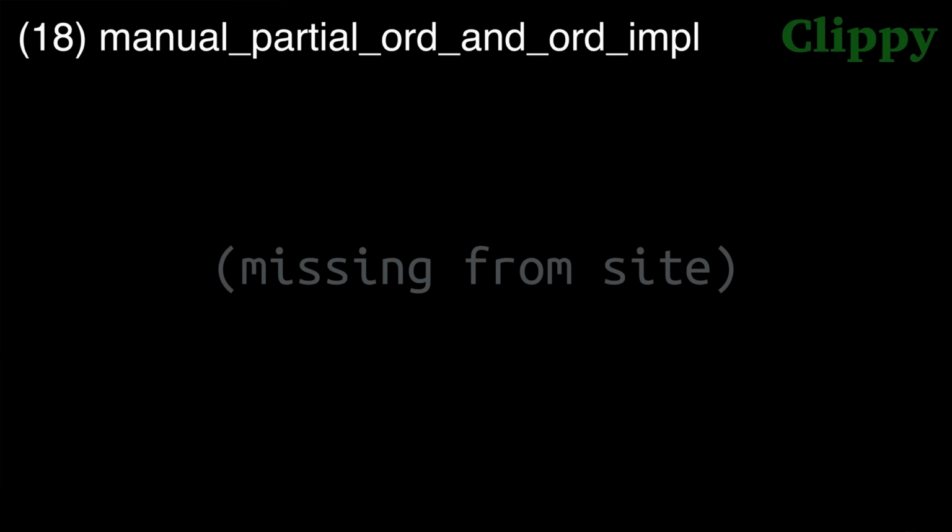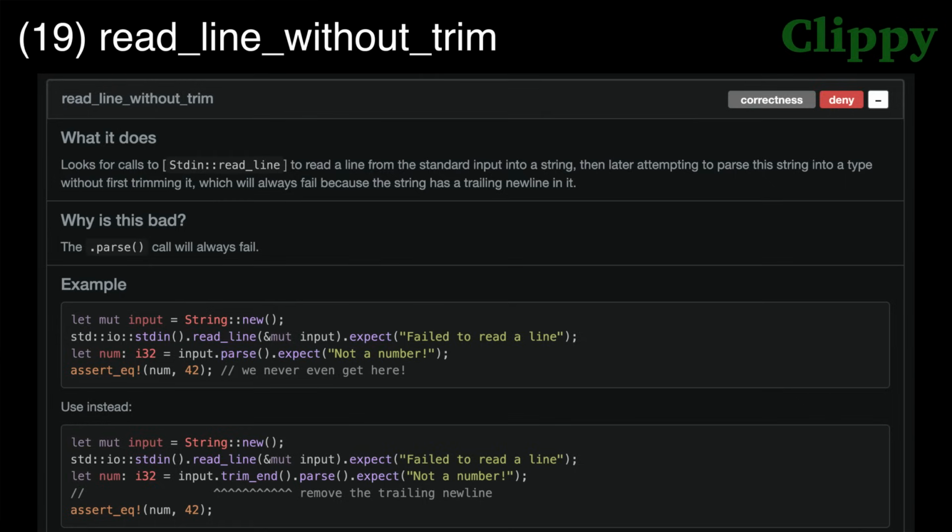Lint 18, manual partial ord and ord impl. This lint is missing from the website, so it's unclear to me whether it actually made it into this release. Moving on. Lint 19, read line without trim. This deny by default lint looks for attempts to parse a string gathered by the readline method without trimming the line first. This will always fail because readline emits strings with new lines, and the parse method can't handle new lines. It suggests using the trim end method to fix the problem.